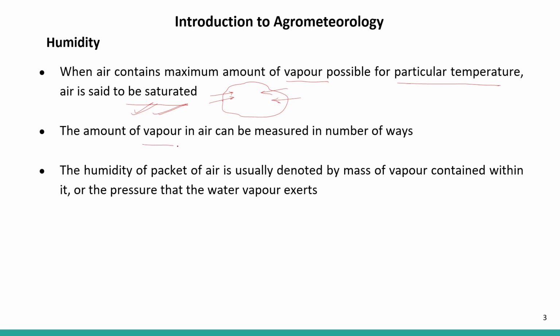The amount of vapor in air can be measured in a number of ways. The humidity of a packet of air is usually denoted by the mass of vapor contained within it, or the pressure that the water vapor exerts. So how much vapor is contained within the air, that is called the humidity of the packet.